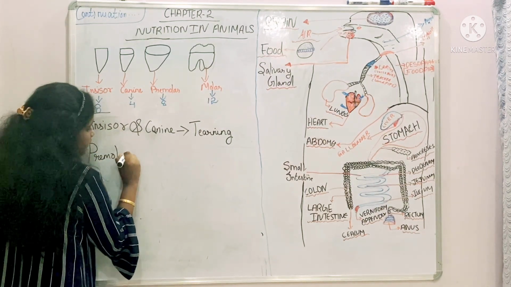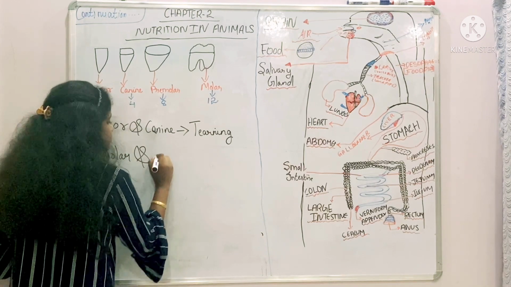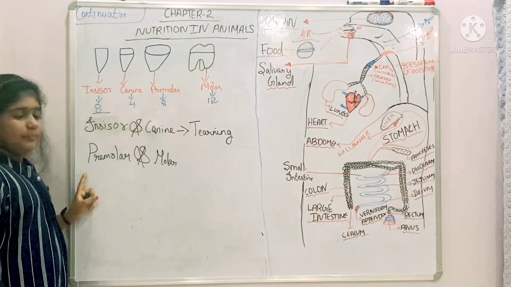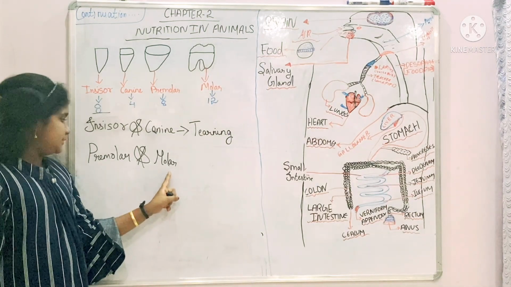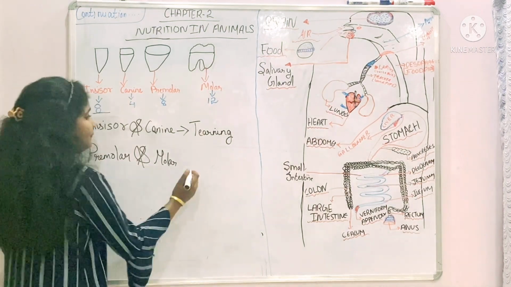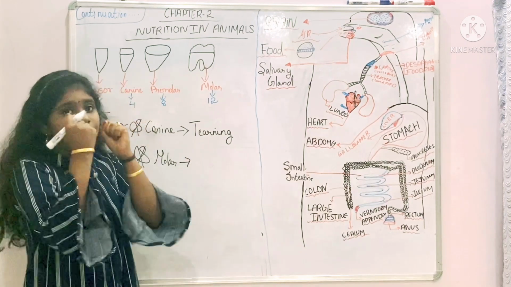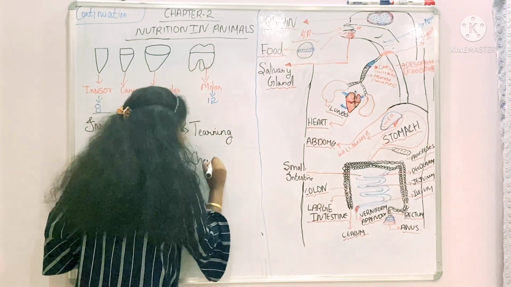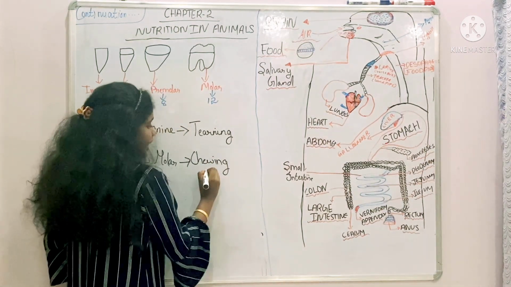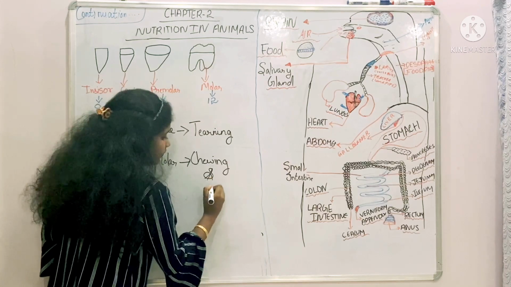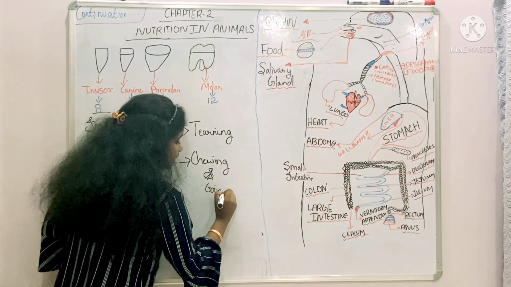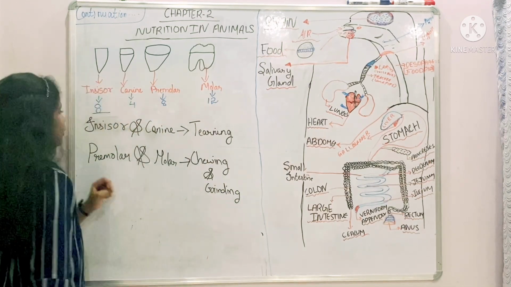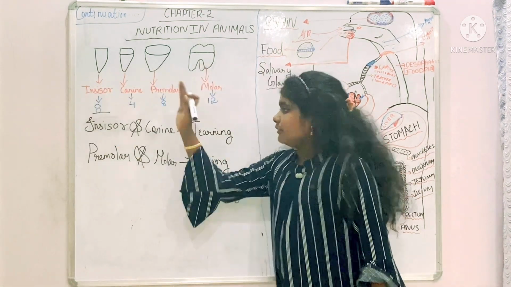Premolar and molar, what do they help with? They help to chew the food or grind the food. It helps in chewing and grinding. Chewing and grinding.